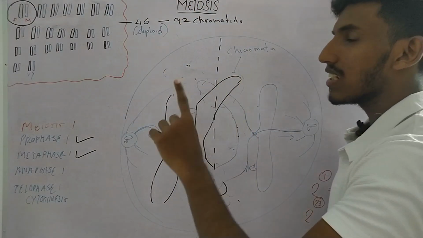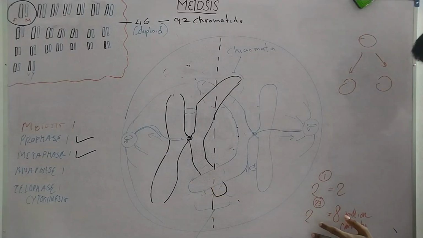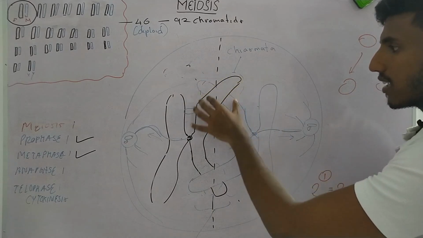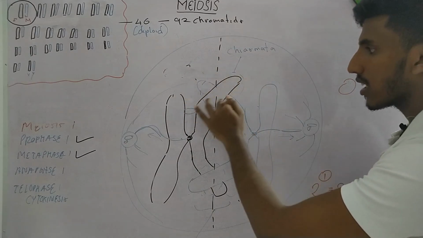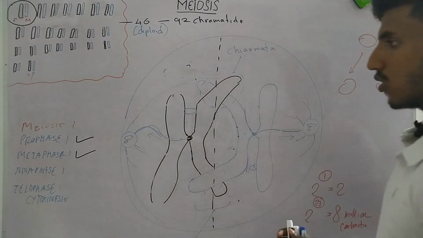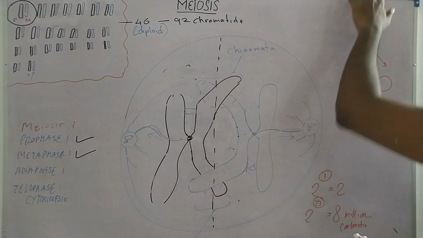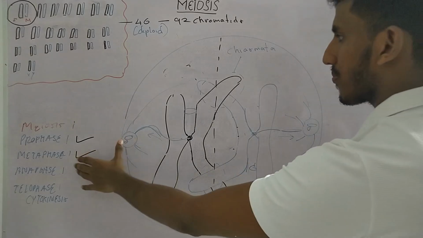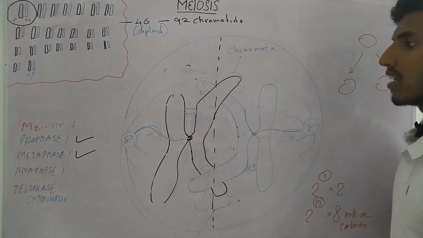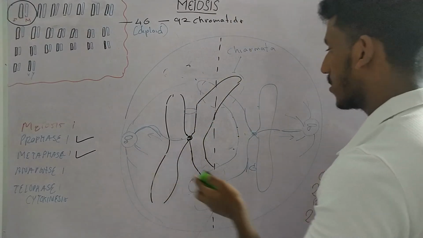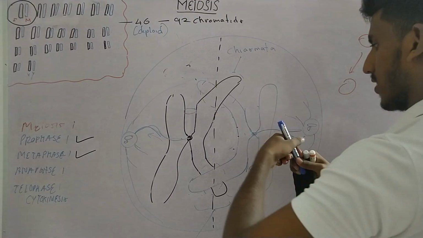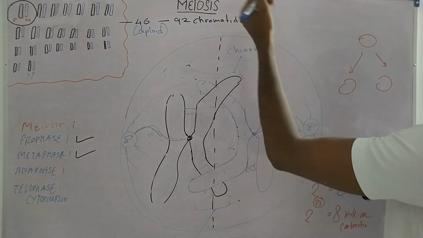Now we have increased variation in 2 places. Remember, we have increased variation in independent assortment, right? And we also have increased variation by forming recombinant chromatids, right? So they will form recombinant chromatids. How will they exchange their DNA material? So we will see during anaphase how they are going to look after they exchange their DNA material. As I told, in metaphase, all the homologs align in the metaphase plate. Now let's go through what occurs in prophase. Before that, okay. Now what happens during crossover? So this is how our new chromosomes are going to look.